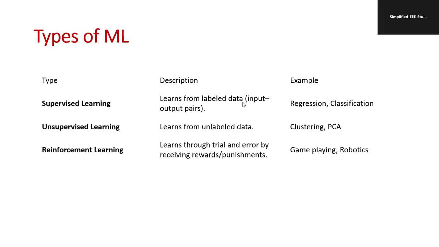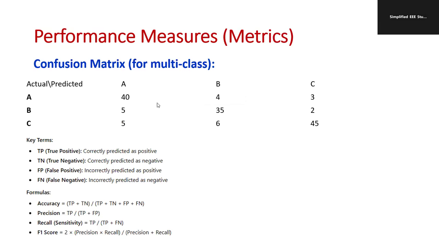Supervised learning learns from labeled data. Unsupervised learning learns from unlabeled data. Reinforcement learning learns through trial and error by receiving rewards and punishments. So try to go through these basic concepts.